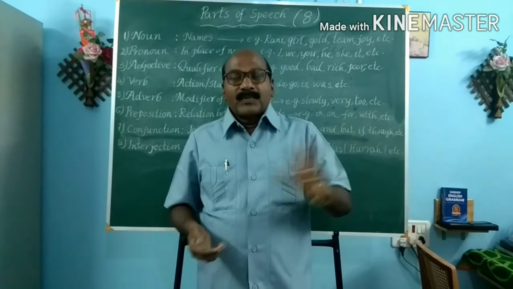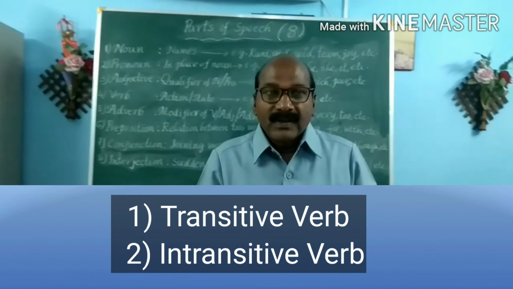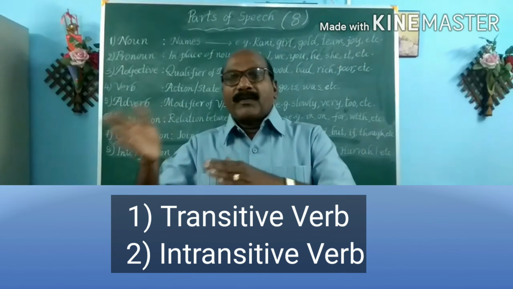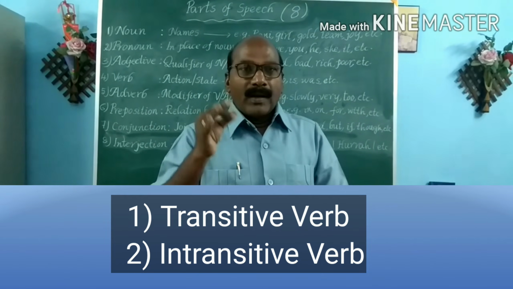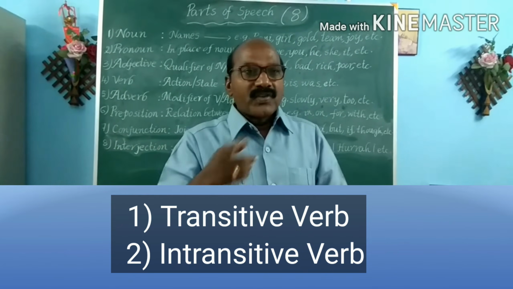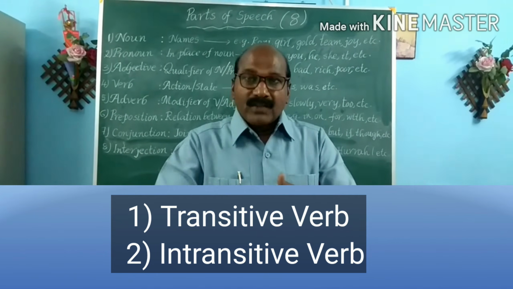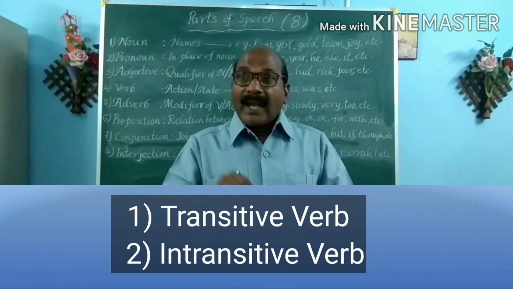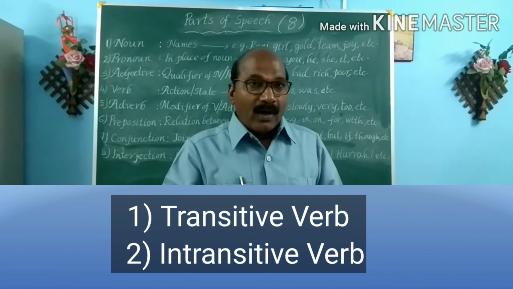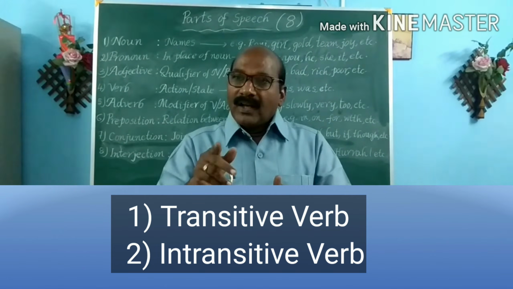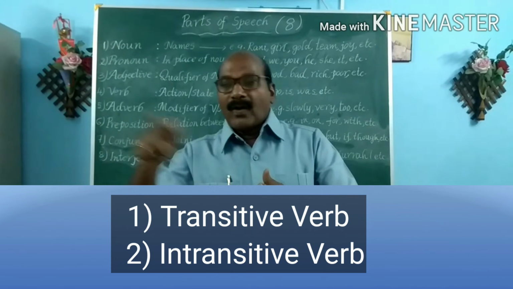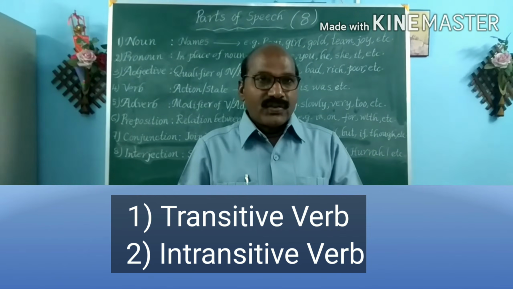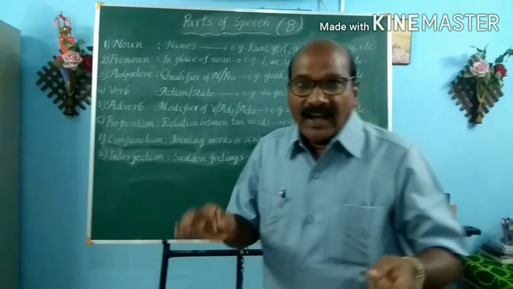In the other way, verbs are of 2 types: transitive verb and intransitive verb. A transitive verb is a verb that is immediately followed by the object. I play chess. In the expression I play chess, the verb play is followed by the object chess. So play is a transitive verb. And I sit on the chair. In the expression I sit on the chair, sit is not followed by the object, it is followed by a preposition. So in this case it is an intransitive verb. This is in brief about the kinds of verbs.